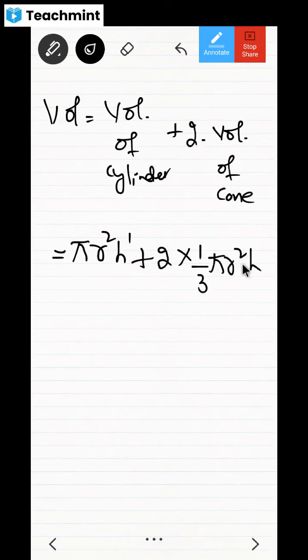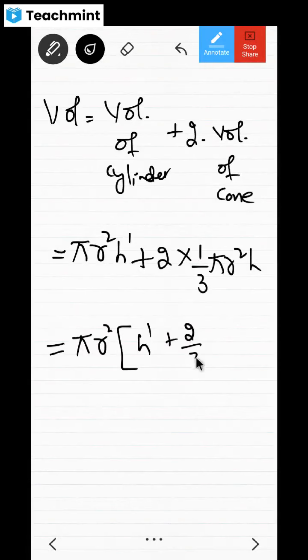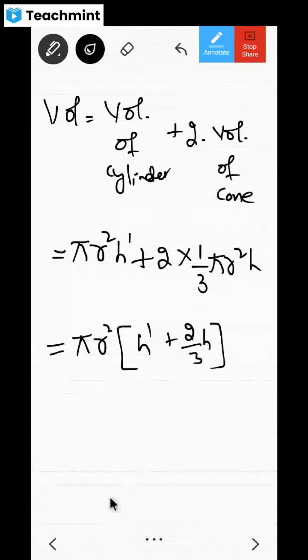Now in this, what can I take common? Can I take pi r square common? If I take pi r square common, what remains inside? H dash remains, and plus 2 by 3 into h remains, no? Pi r square I have taken, 2 into 1 by 3 is 2 by 3 into h remains, no? So substitute all the values and find out.